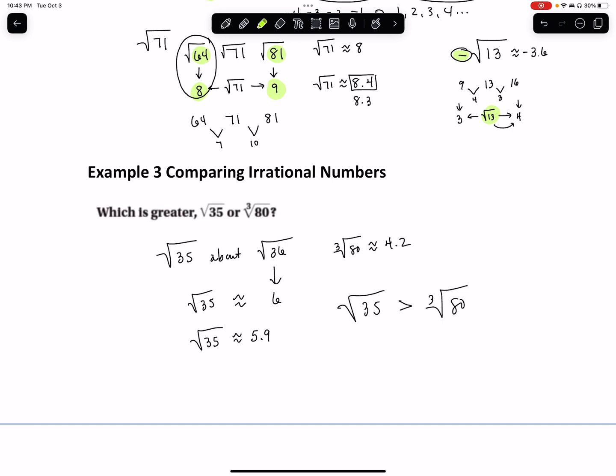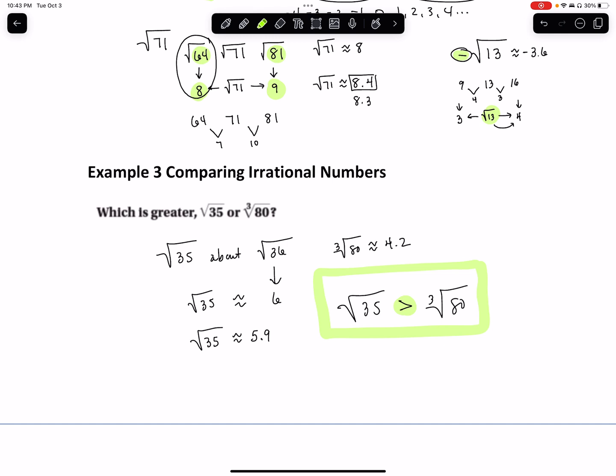You're like, what? Wait a second. Where did that sign come from? Well, that's a sign you learned back in 7th grade in elementary school, right? It means greater than. Type in on your calculator the square root of 35. How close were we? We said 5.9. Look at that. 5.916. Now let's find the cube root of 80. Go to math, pick 4, type in 80. You got 4.3. I guessed 4.2. That was close, you know.